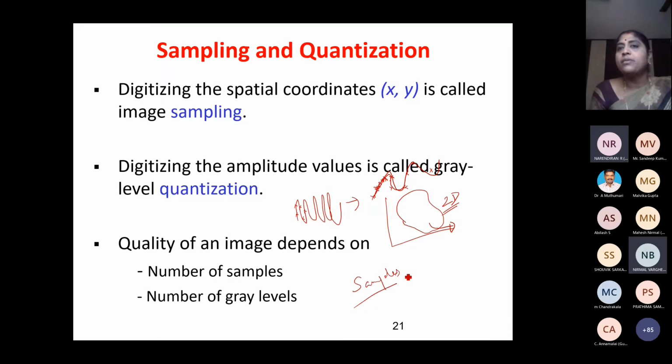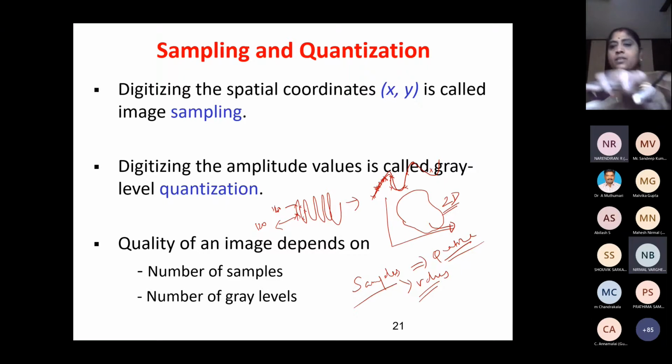So once I have taken the samples, I have to quantize them. What is quantization? Quantization is giving some value, some quantity, to the sample. I have to take the sample and assign a quantity or a value to it. That is called quantization. For example, I am taking this particular pixel and I have to give it a value. What is the gray value? The gray value is 120. I take another sample, and the gray value is 180. Like this, I have to give some values. That is called quantization. So quantization is what gray value I am going to give, and then the number of samples I am taking.